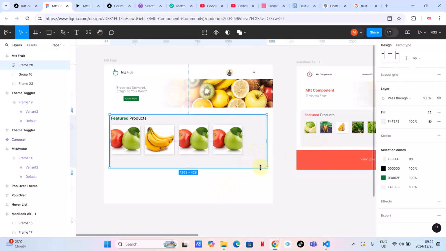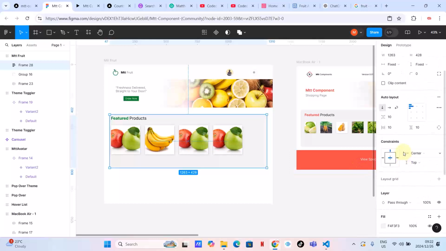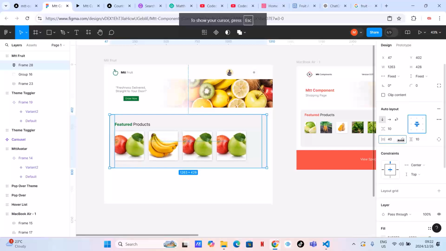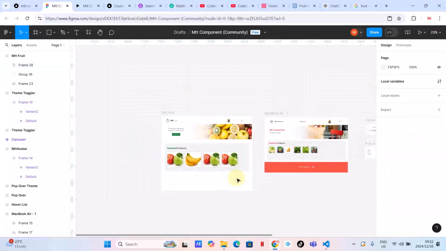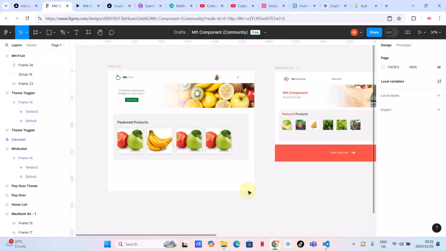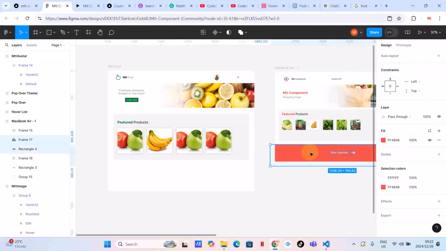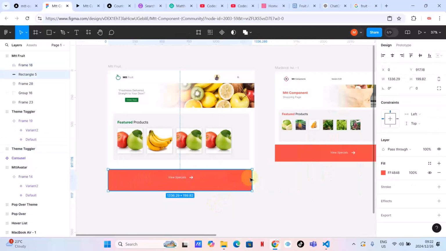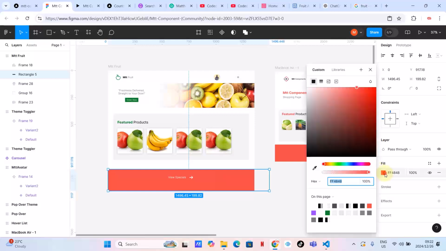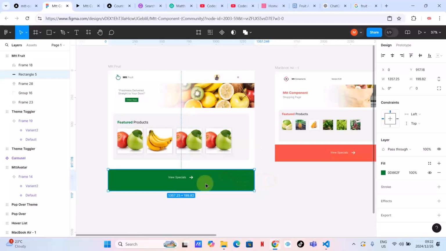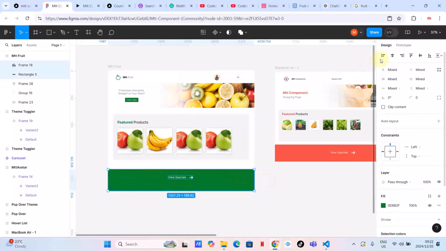So I'm going to click this layout, and first of all, let me center everything. I'm happy with that. And let's go to the padding. I'm happy with this. And what else? I think this one, there's nothing special with this, nothing complicated. So I can copy this and paste this here, just for the sake of time. And then I'm going to change color to this one. Let me just make sure that I center everything. Take this, and center it.